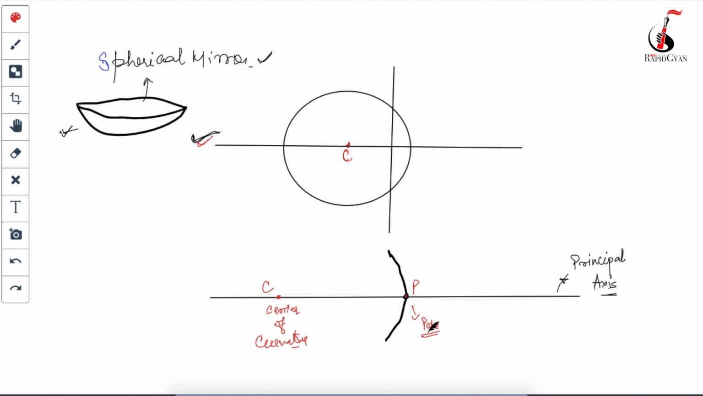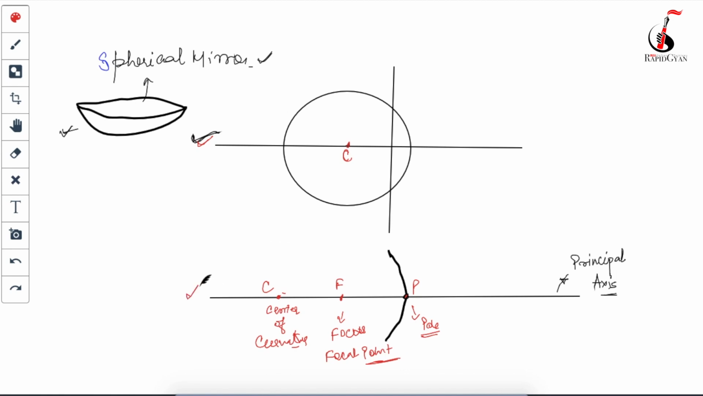So the midpoint between C and P is called F, which is called your focus. This is called your focus, or it's also called the focal point. Guys, these are very important things which I am telling. It's very important, you will have to remember this.